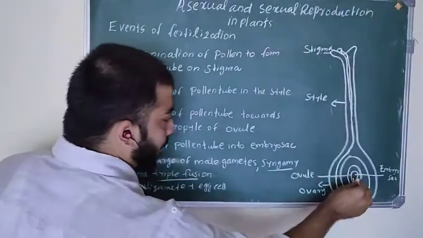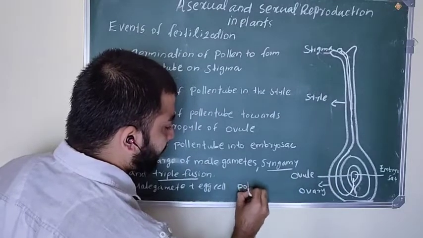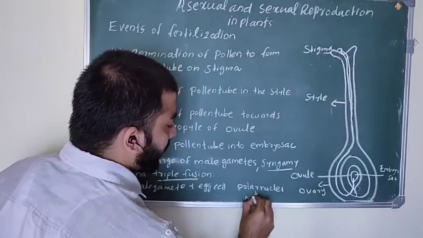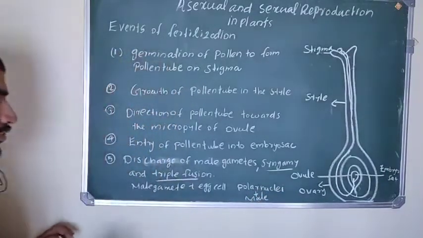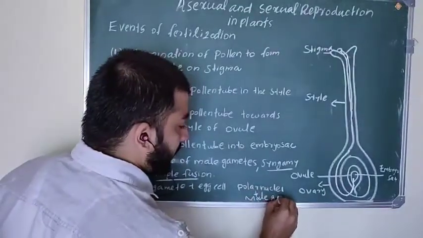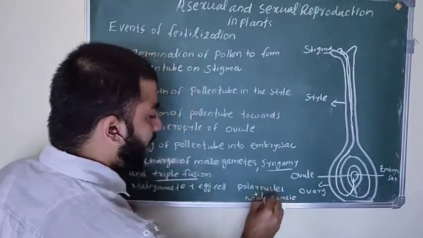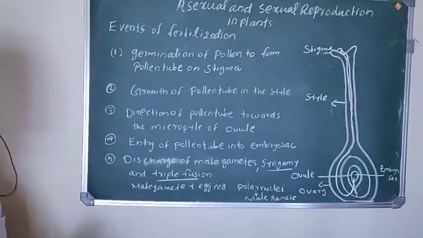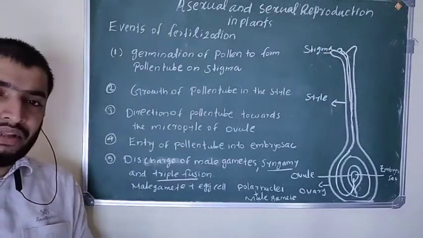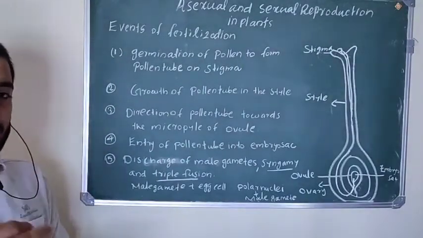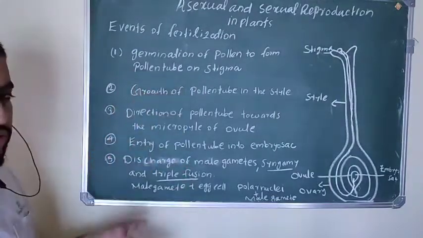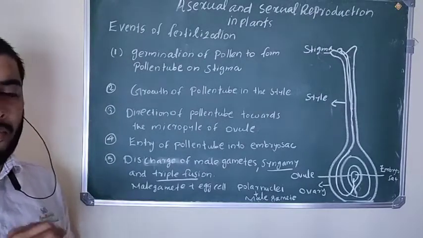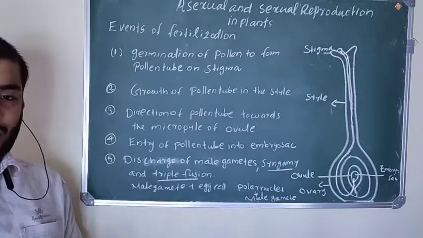Another male gamete fuses with the polar nuclei. That process is called triple fusion, and they form endosperm. One of the male gametes fuses with the polar nuclei in the embryo sac and forms endosperm, that is called triple fusion. And another male gamete fuses with the egg, and that process is called syngamy. So these are the events of fertilization. This is double fertilization, which is present in angiosperms.